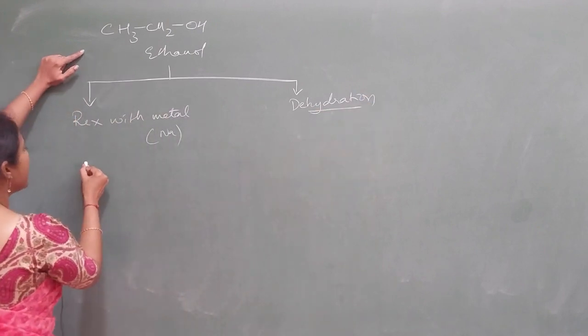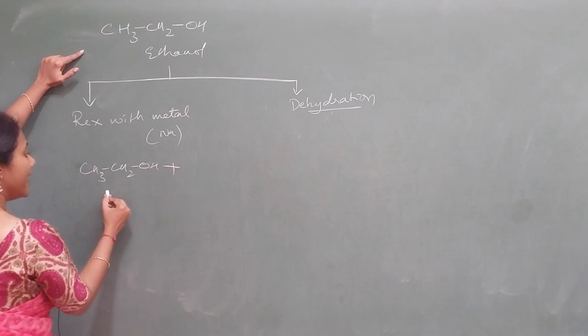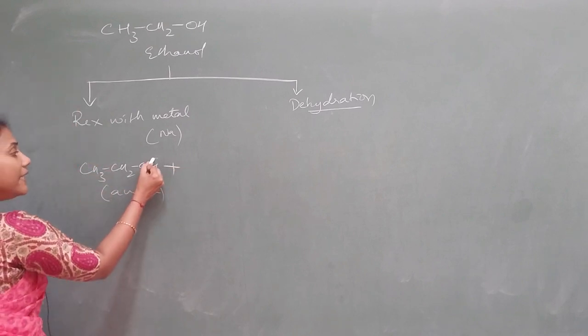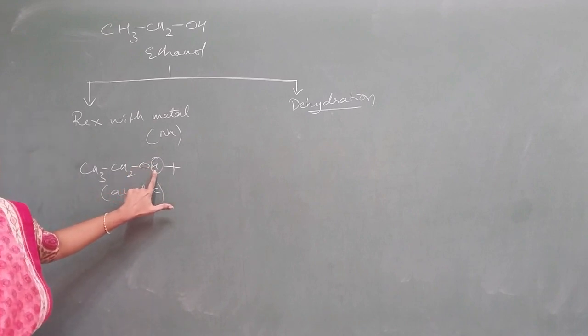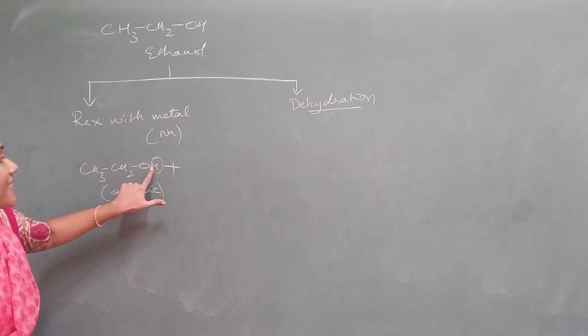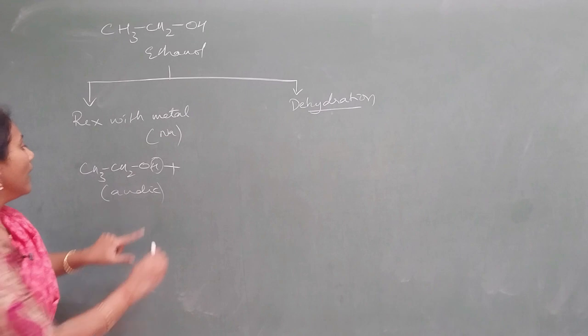See here, CH3CH2OH. Ethanol is acidic in nature. Acidic means the ability to give H plus. So it is this H which will go out as H plus, not these other hydrogens.